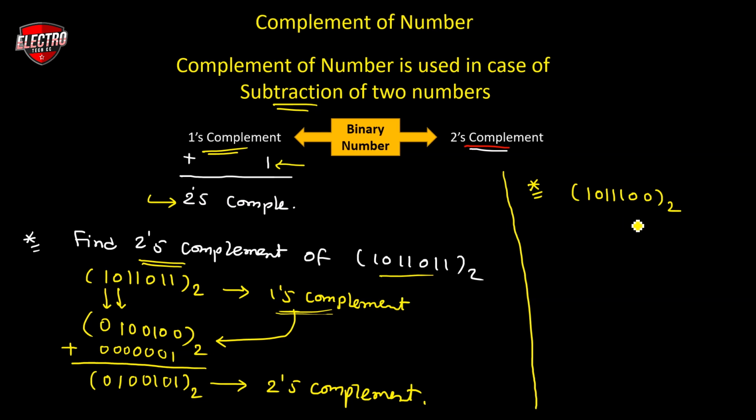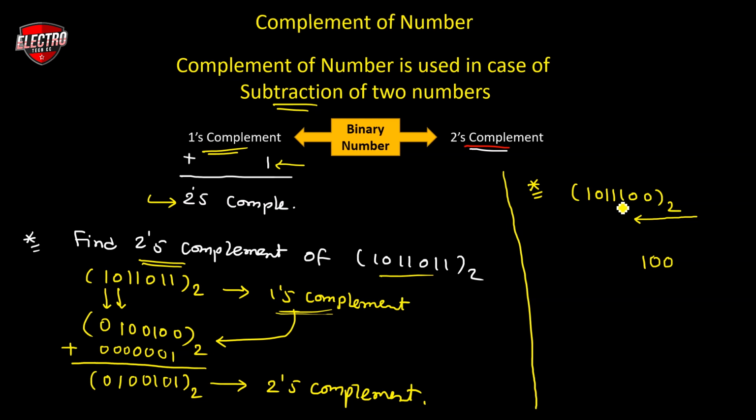The method says to watch from right-hand side to left-hand side and find the position at which you have the number 1. We have the 1 at the third place, from right-hand side to left-hand side. Write each and every bit as it is until you find the first one. You find 1 at the third place, so write all the bits up to that place as they are.